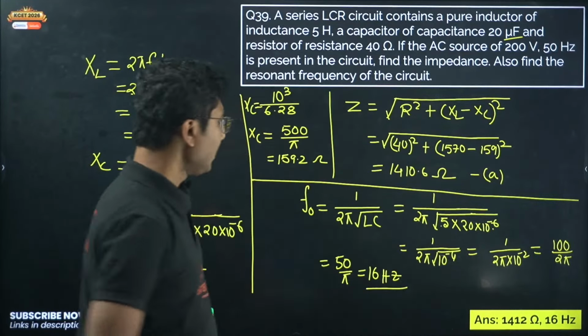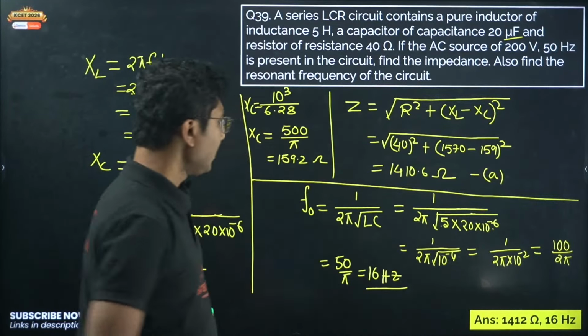So XC will be equal to 1 by 2 pi F into C, or 1 by 2 pi into 50 into C, where C is 800 microfarad, or 10 to the power of 6 divided by 100 pi into 800.